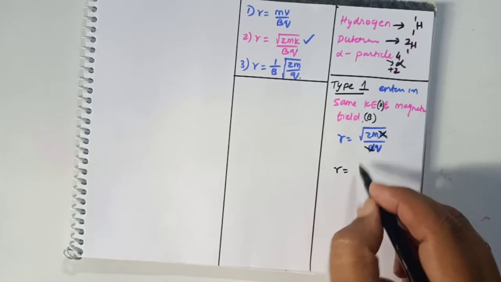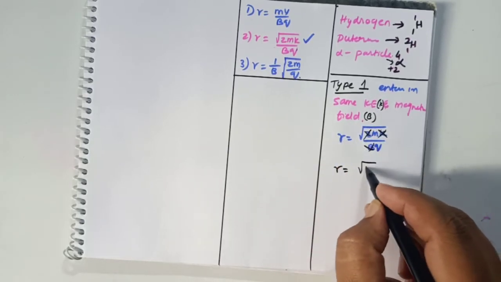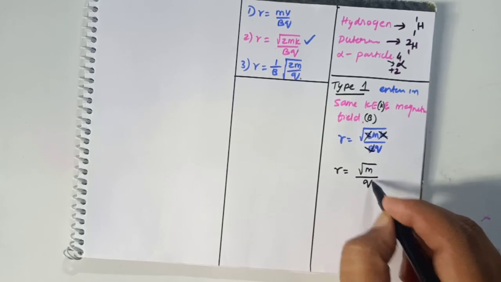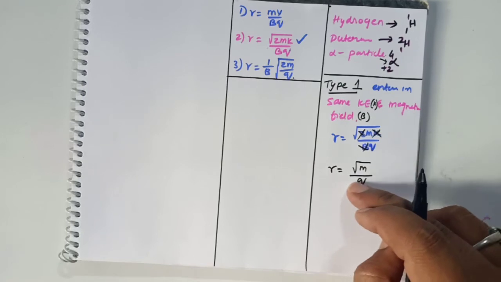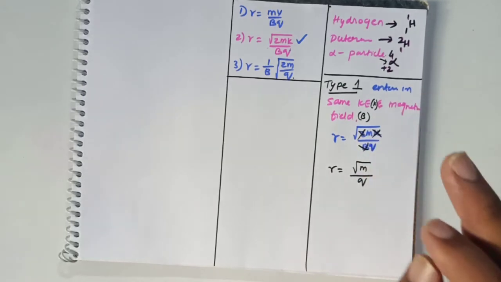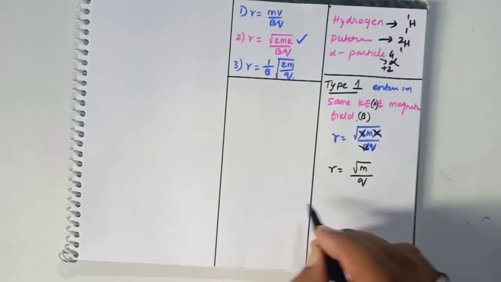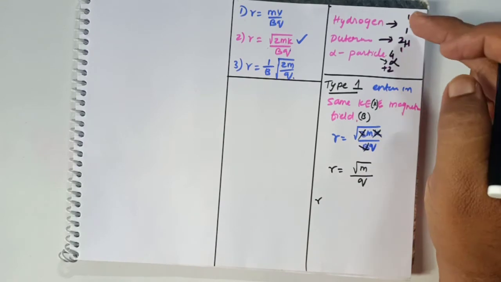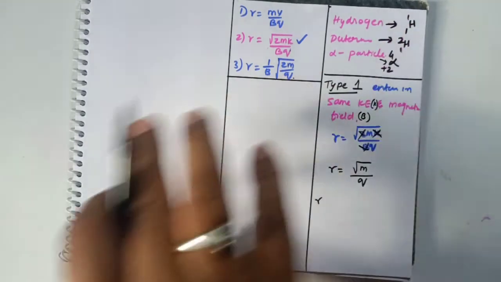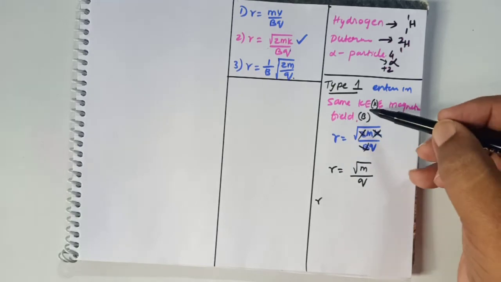Then what is left? The left out physical quantities are radius. The 2 is also constant. So radius is directly proportional to root of mass and inversely proportional to charge. This will be the formula left out by cancelling all the constants here. 2 is constant, k is constant, b is constant. So now, for example, he has given hydrogen, deuterium and alpha particles entering the magnetic field with the same kinetic energy.